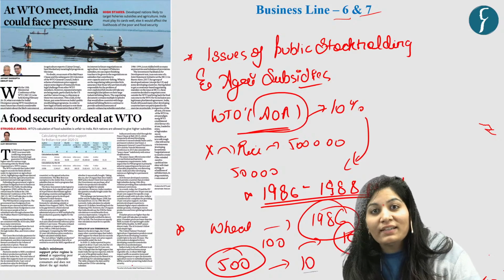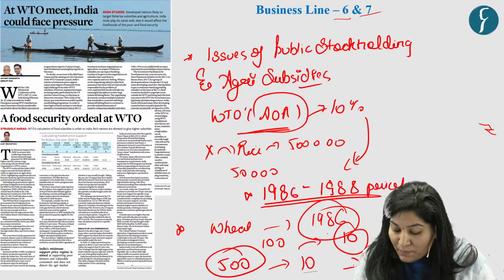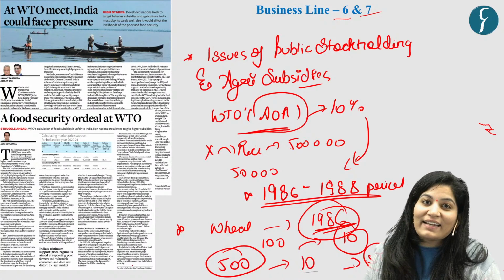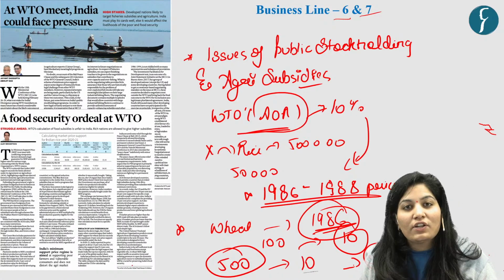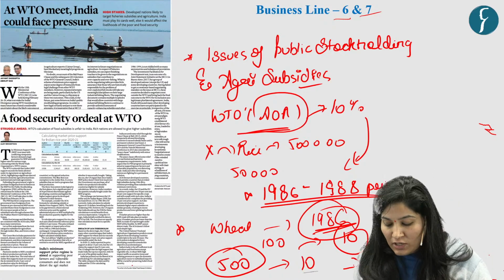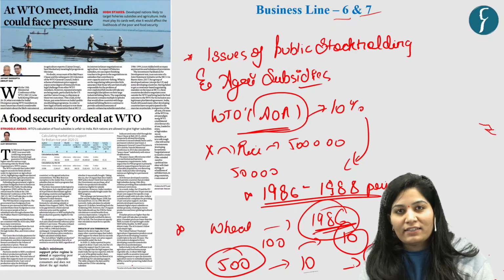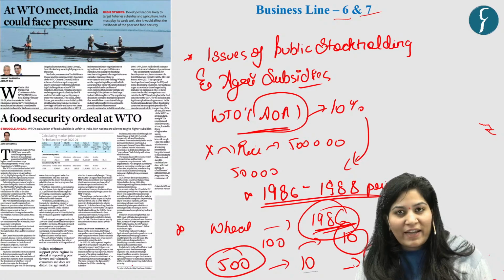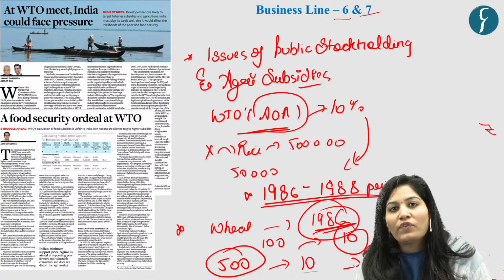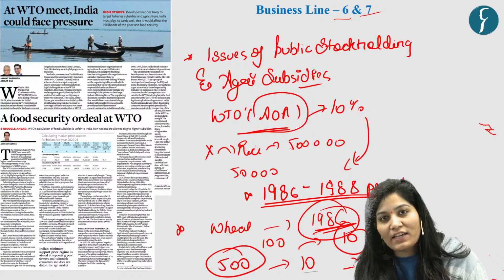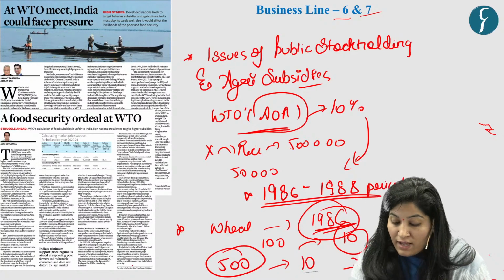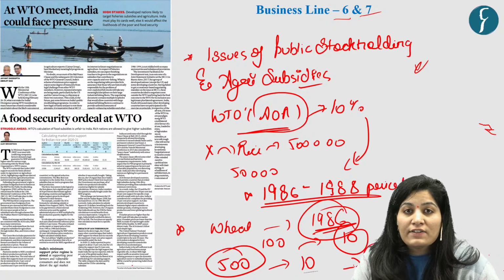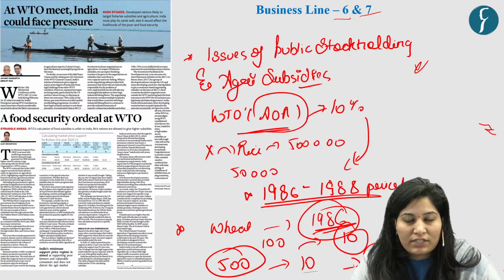But what are we paying? 10 rupees, because it is based on the base value that is 1986, which does not account for inflation. So if government is giving more than that, then it is termed that we are providing high subsidies or overestimated subsidies. There's the issue.